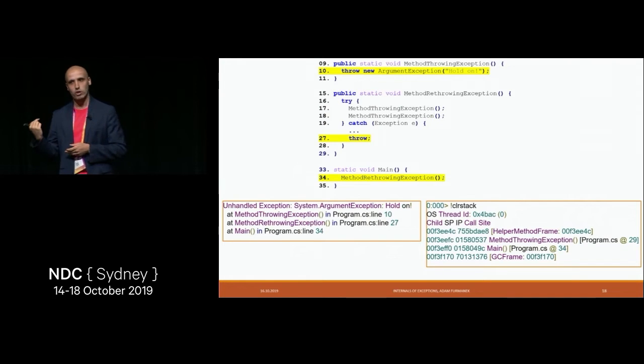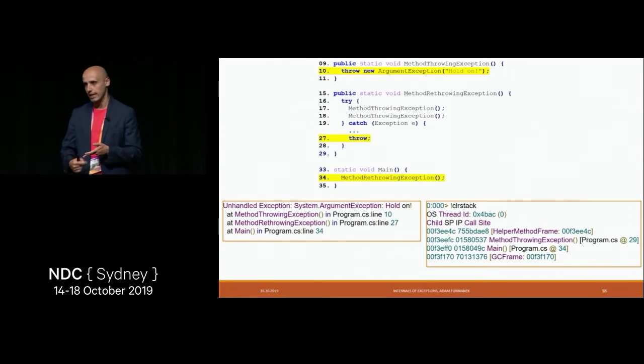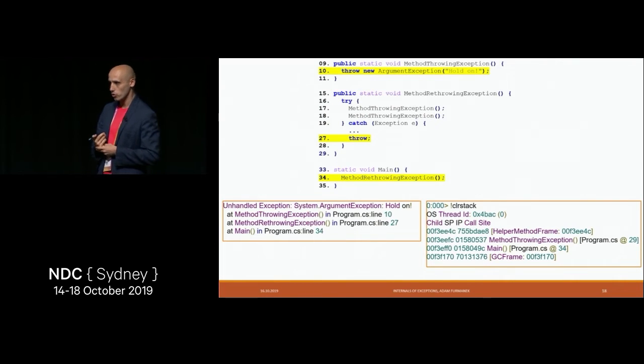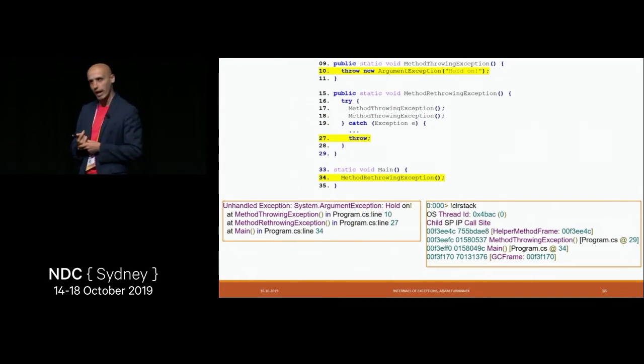In this sample code, you probably can do it because it's super simple, but you can imagine there is some if condition, there is some loop, there is some state in play, so the code is not necessarily deterministic. So where exactly did we call this method? And this is the answer which you typically see in the books: just do throw and you are good to go. And as we can see, it's not necessarily perfect because we would like to have this line.